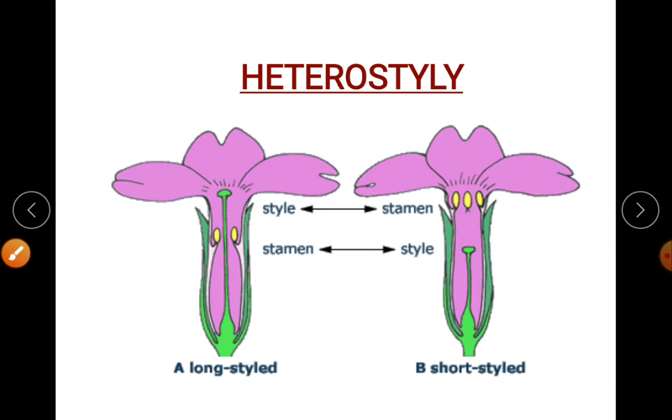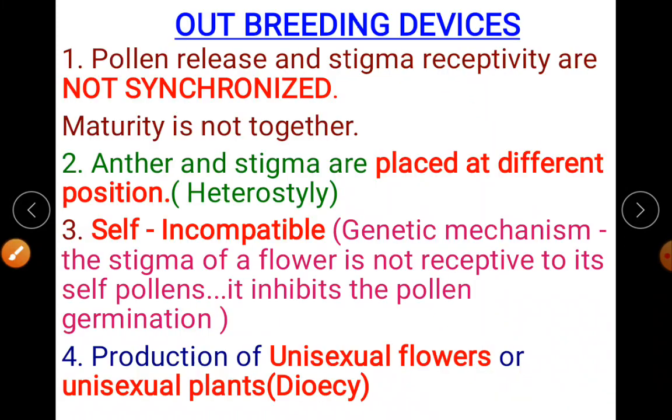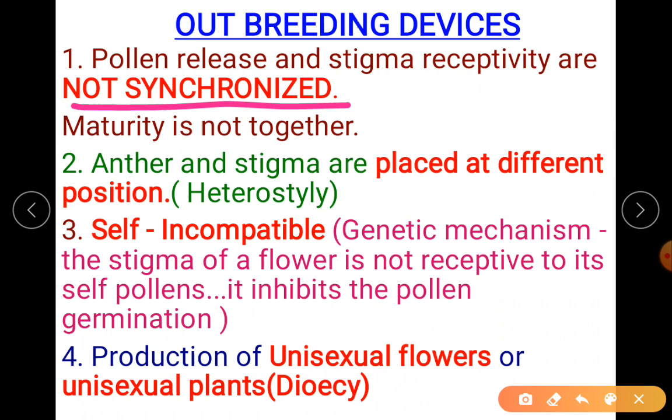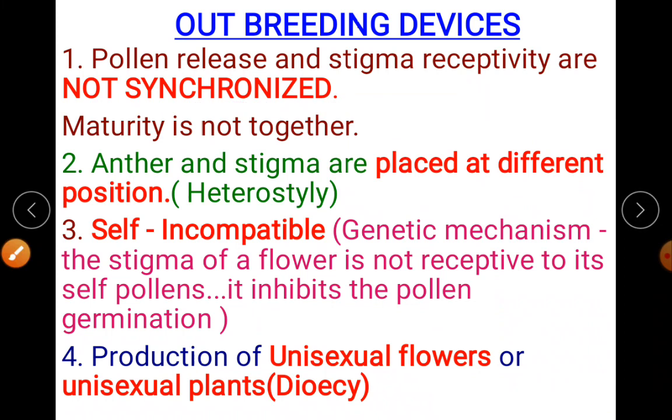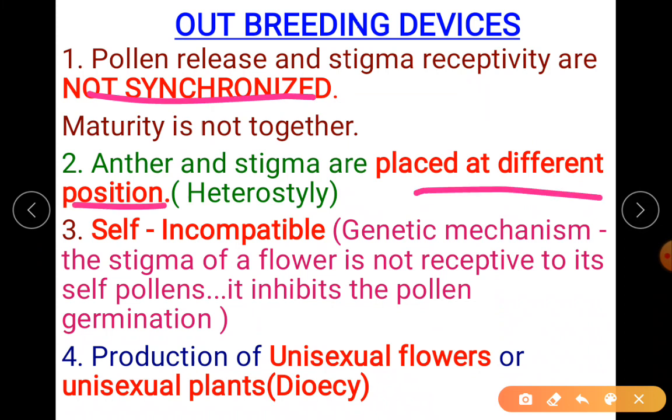And remember, when the bee enters here, definitely as it comes out, it may carry the pollen grains. So here you have to remember the first point: pollen release and stigma receptivity are not synchronized. That's why they are checking. It should be cross pollination. So they should not synchronize the maturation, and they have to be placed at different positions.